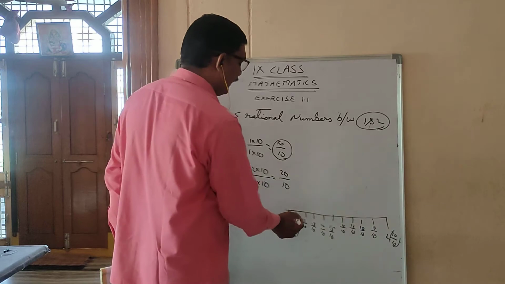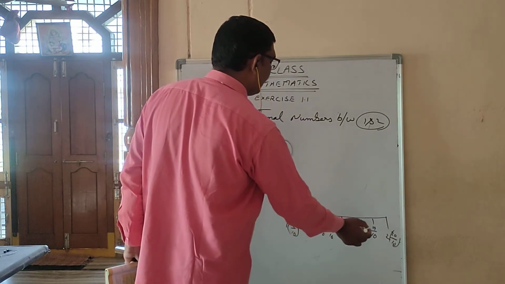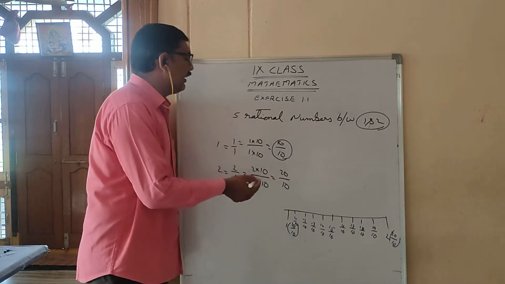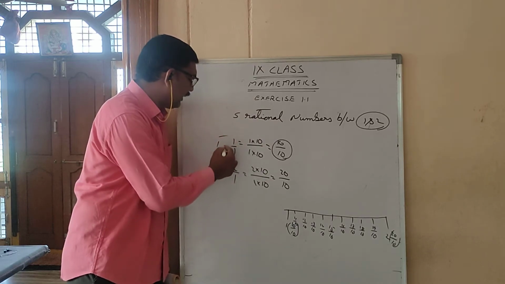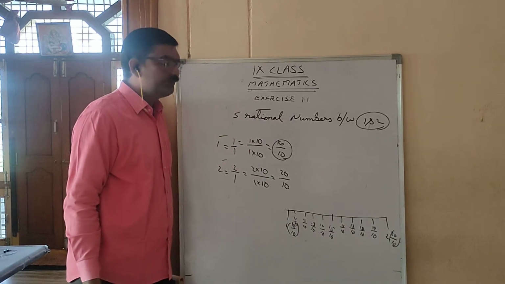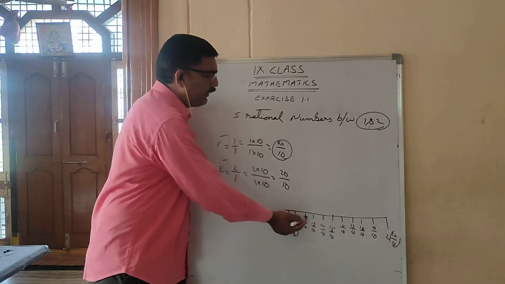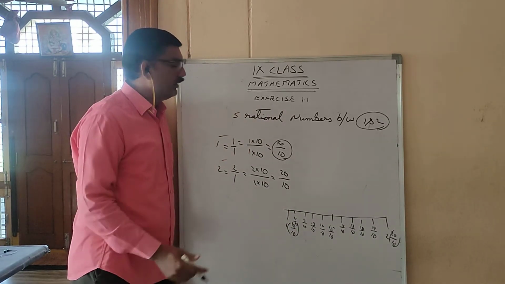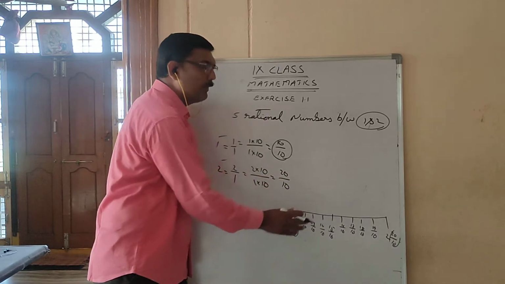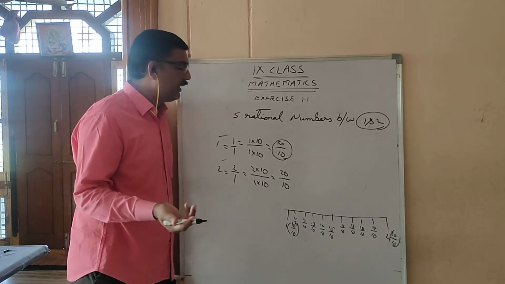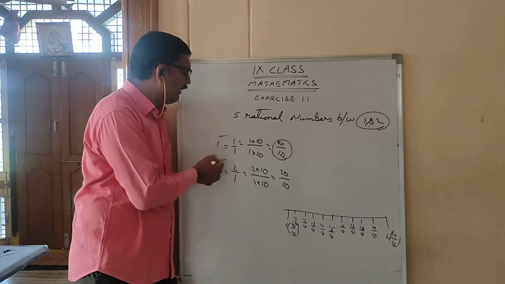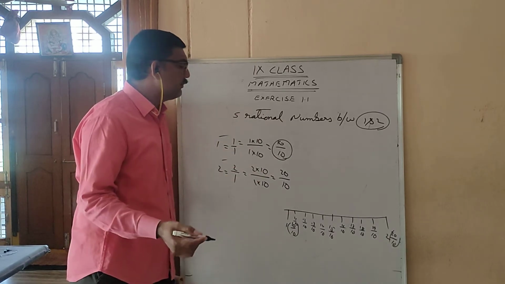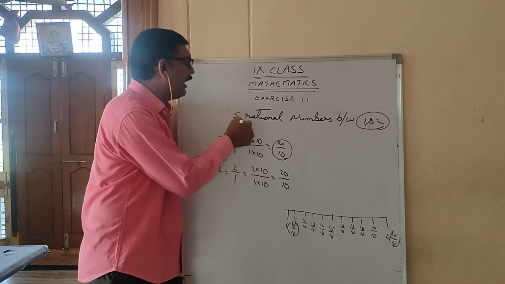See here, 1, 2, 3, 4, 5, 6, 7, 8, 9. 9 rational numbers you wrote between 1 and 2. So you can select any 5 and write them. No need that only these should be there. Answers may be different, but what is important is that the value is in between 1 and 2.